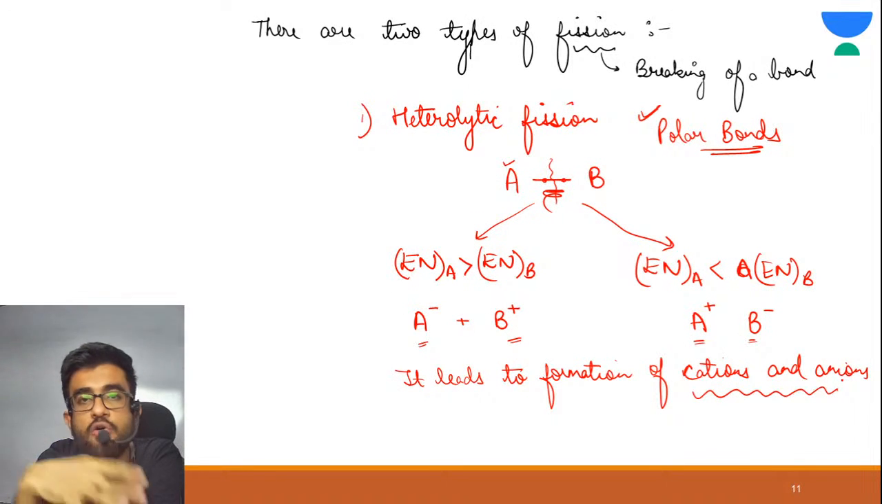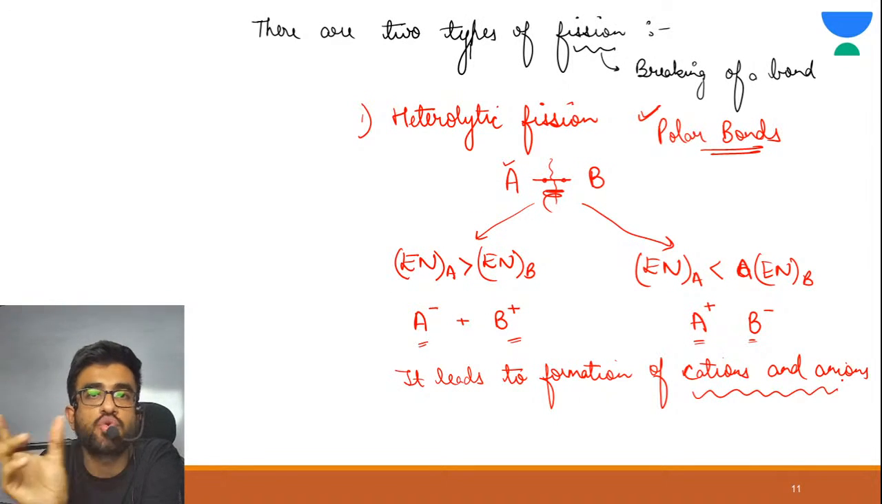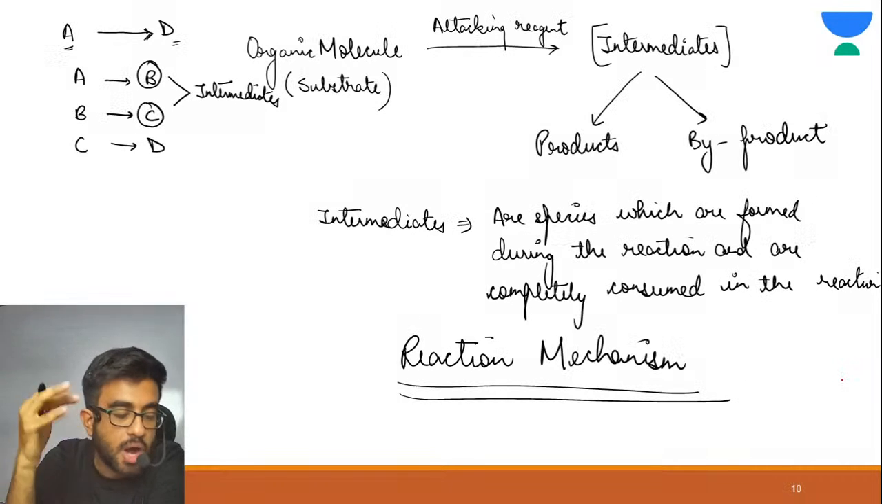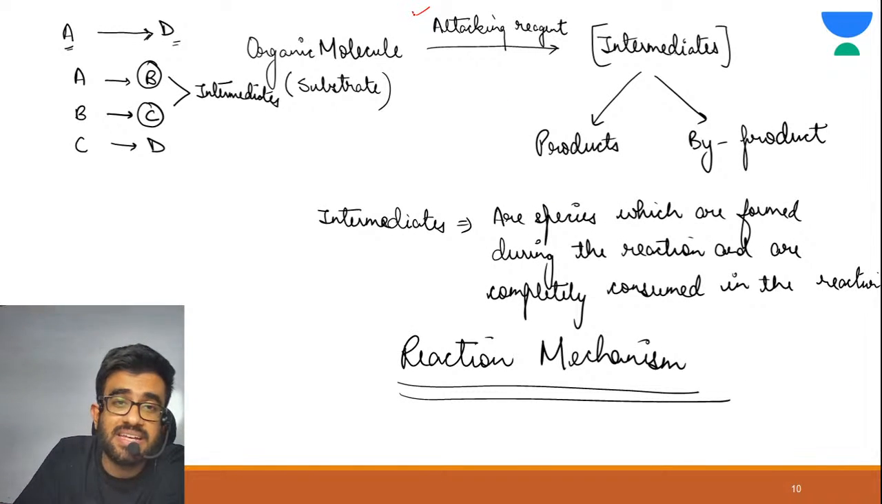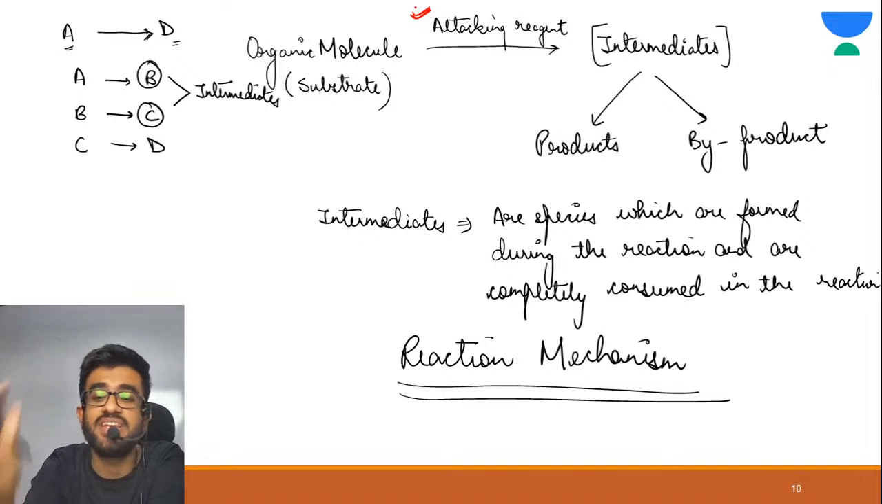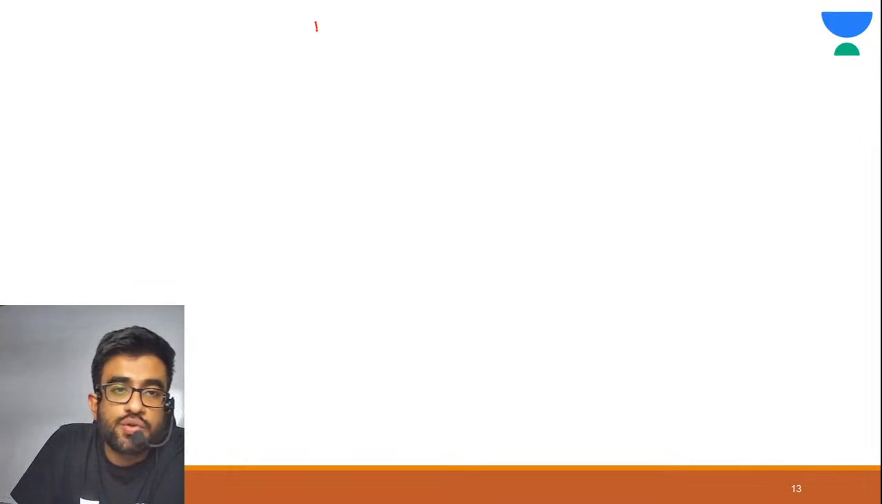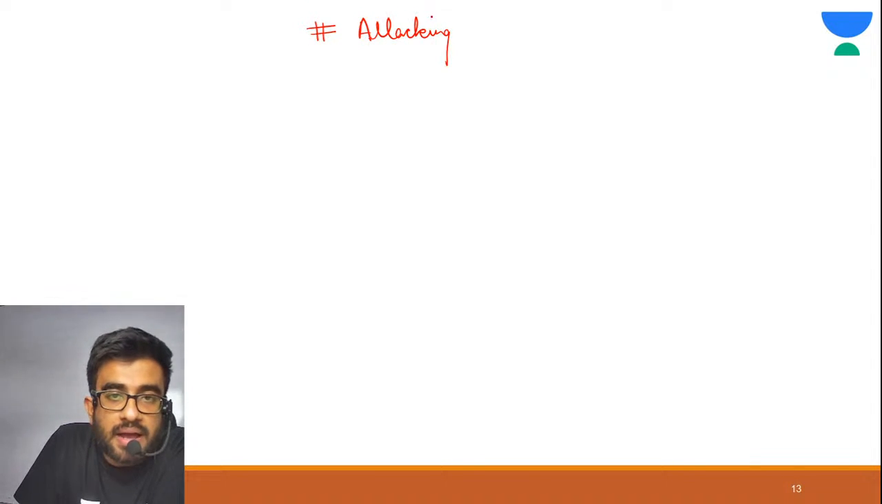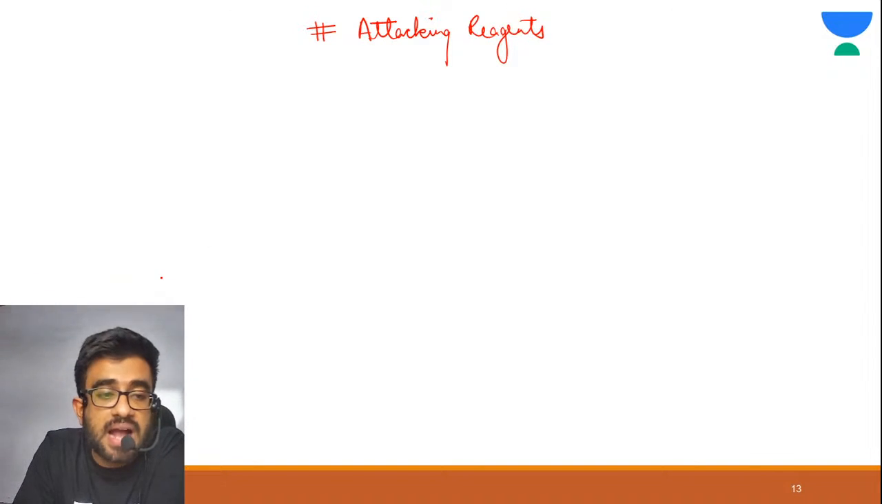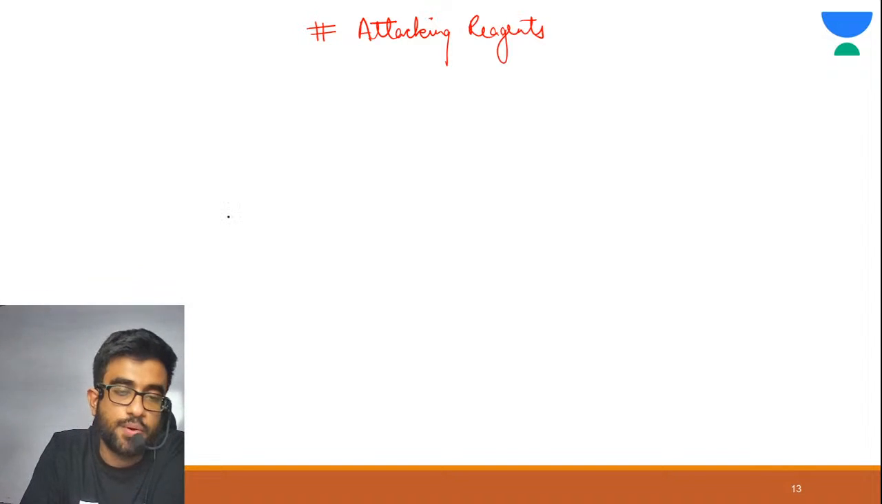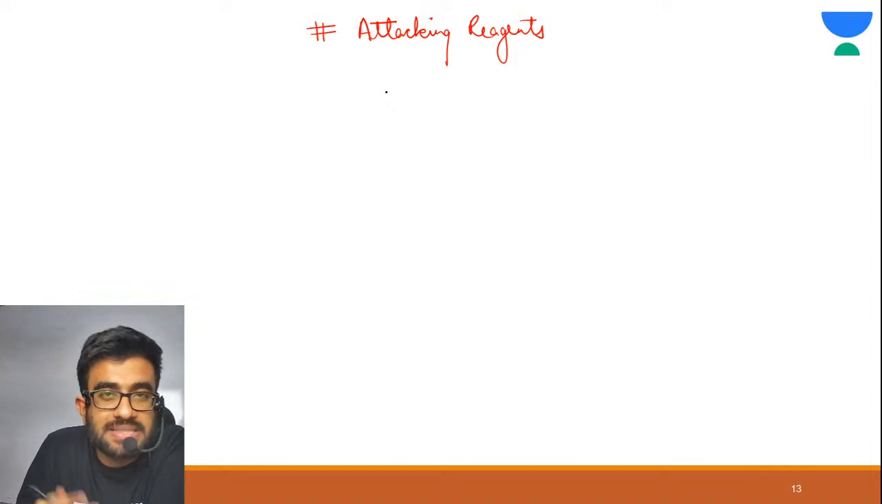So this was the types of fission, in how many ways the bond between two atoms can be broken. Now we will study about attacking reagents. Attacking reagents are those agents which are going to attack our organic molecule and start the reaction. Attacking reagents are generally of two types.